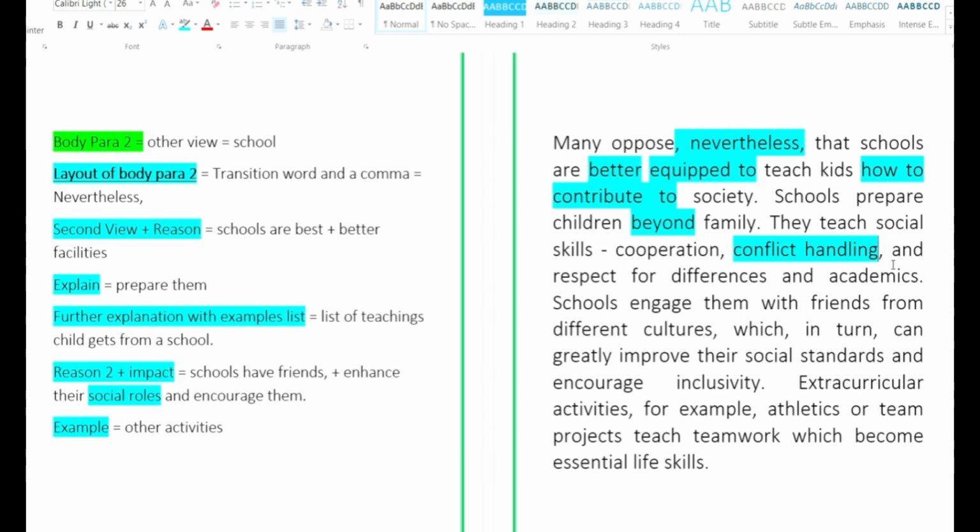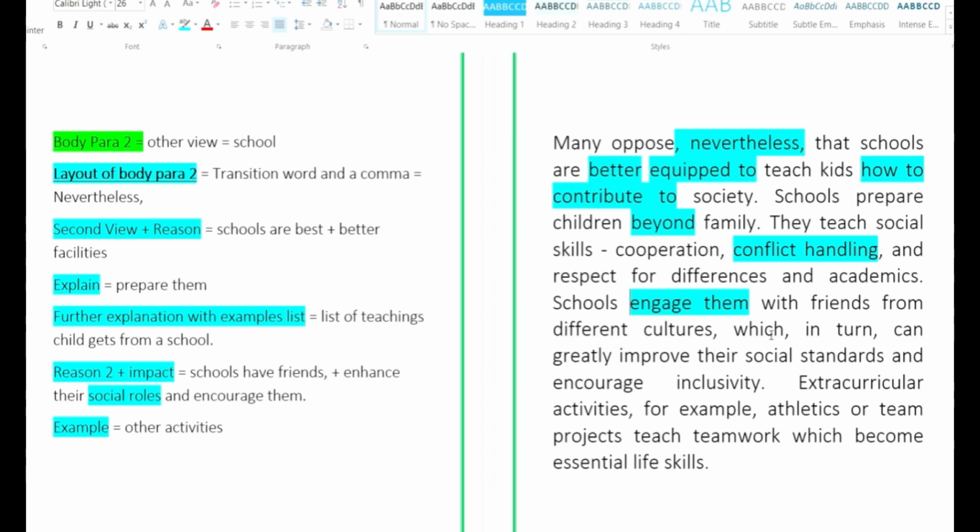Conflict handling, comma, and respect for differences and academics. A comma before the conjunction and is also good, so you can proceed using it. So it is comma and respect for differences and academics. Schools engage them with friends from different cultures. Engage them means schools provide them. So instead of using the common word give or provide, the correct word is engage them, with friends from different cultures,